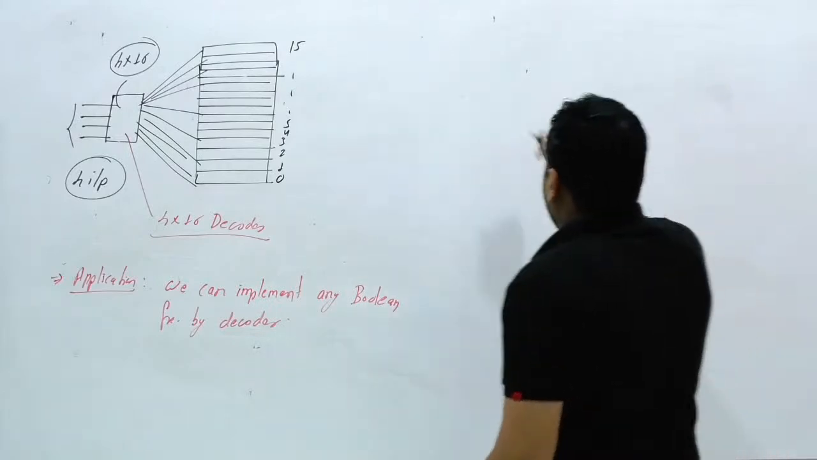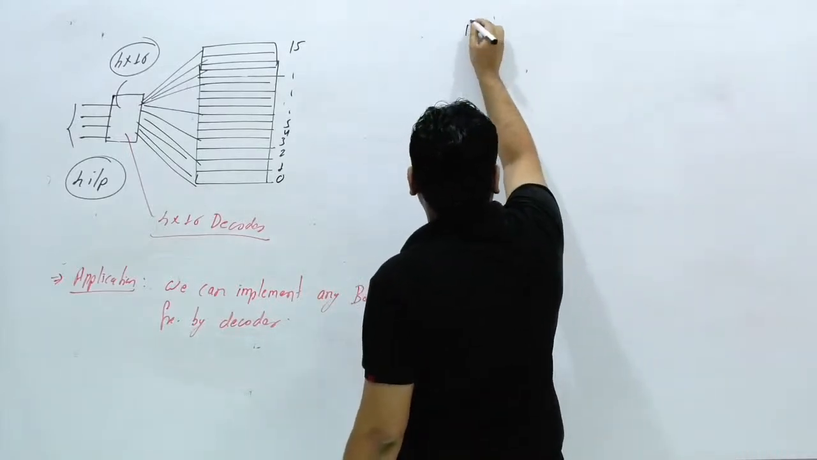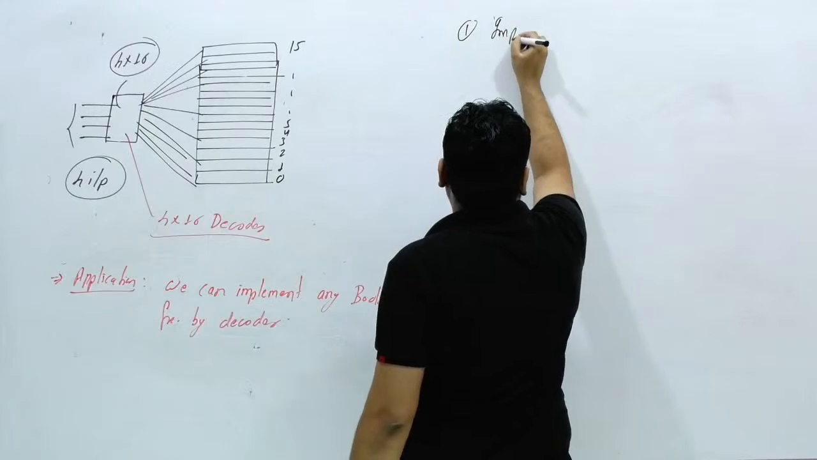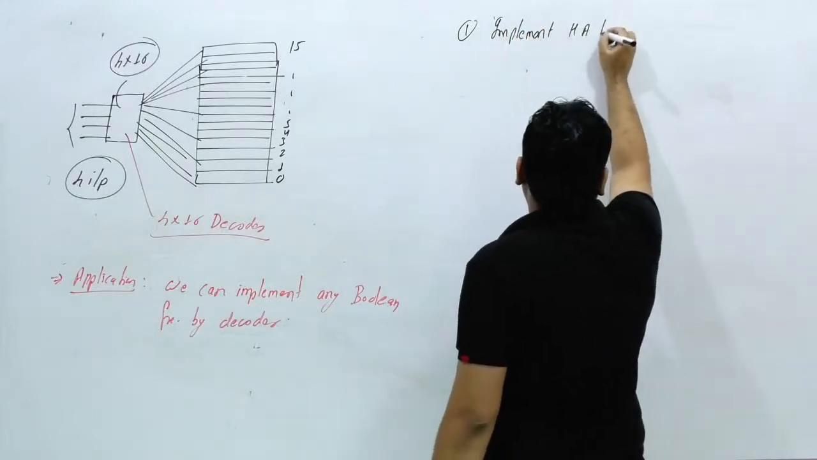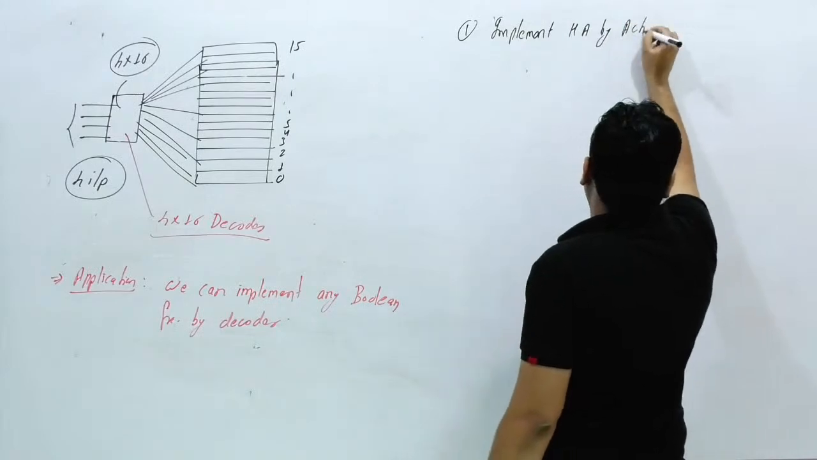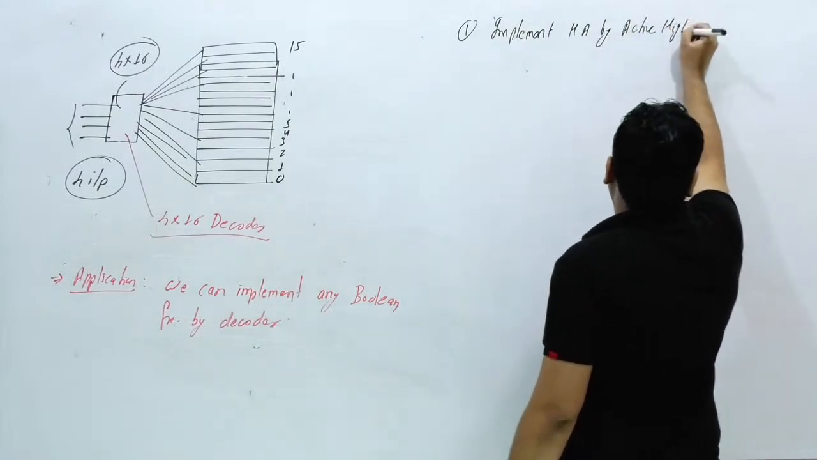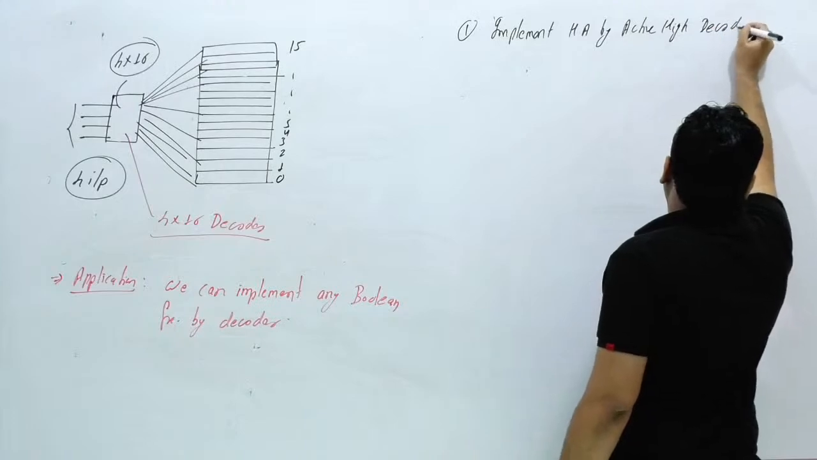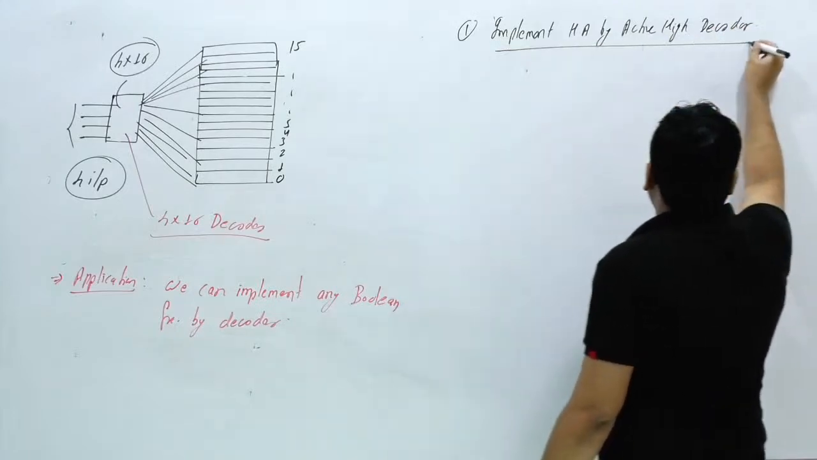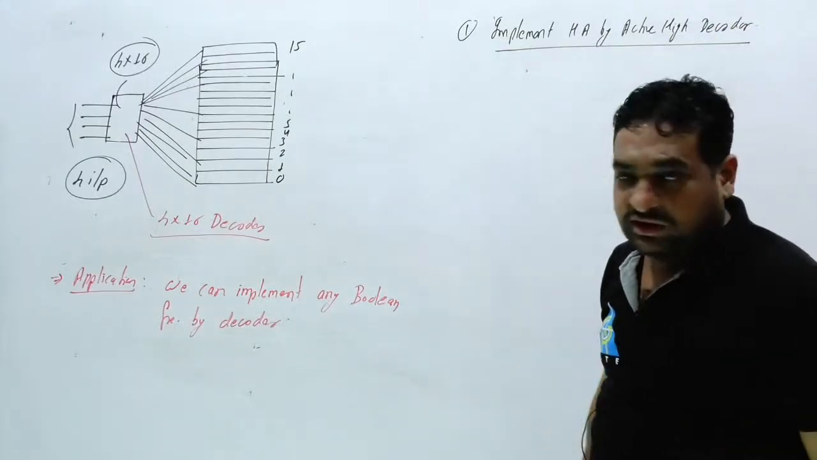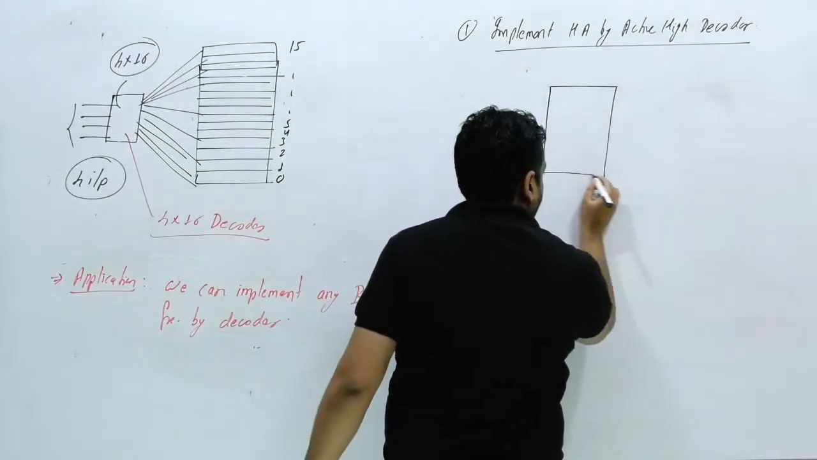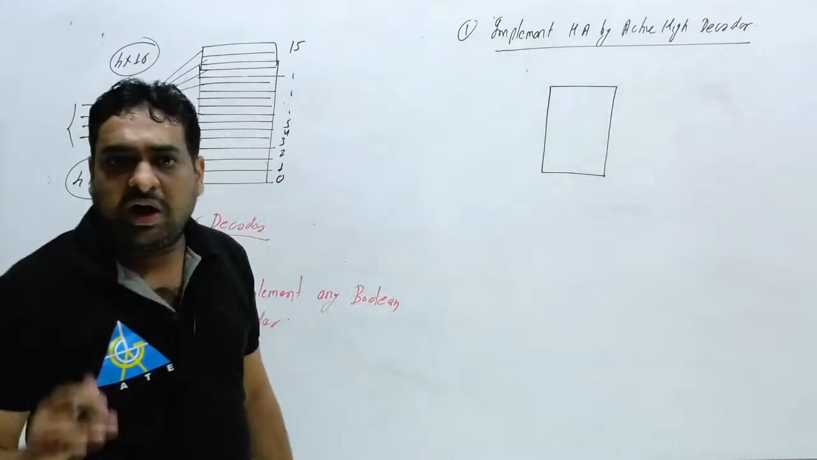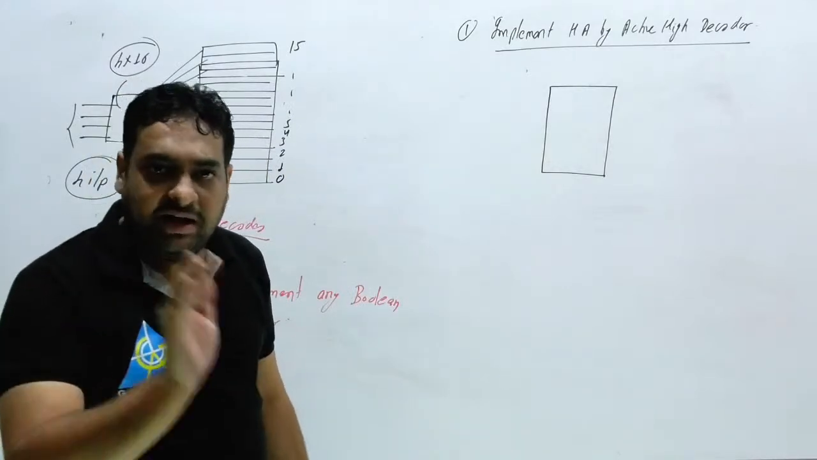So first question: implement half adder by active high decoder. We have to implement half adder by active high decoder. How can you implement it? Suppose you have to implement x XOR y and x dot y, sum and carry.